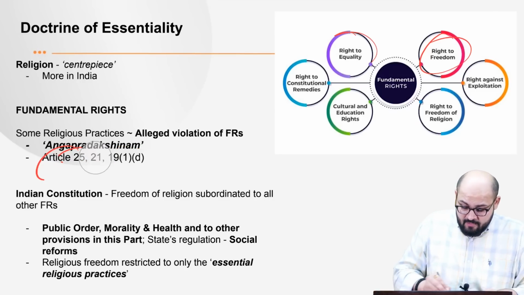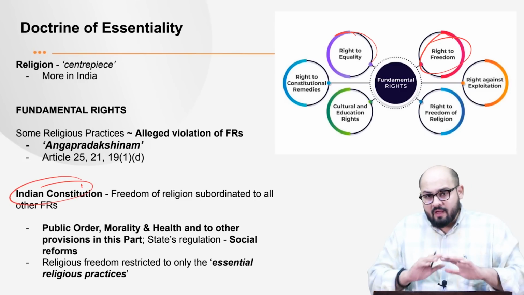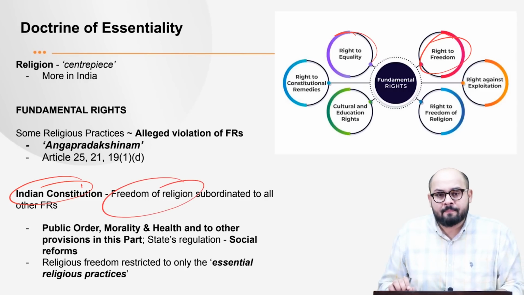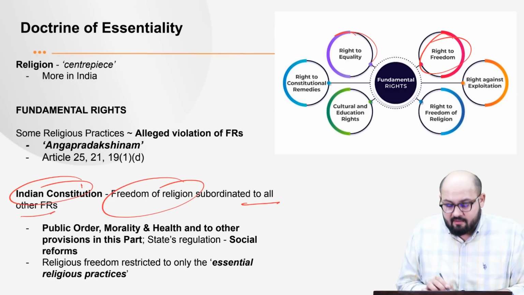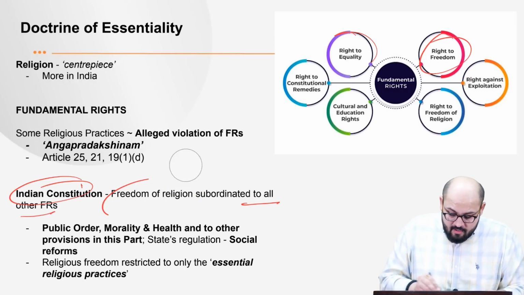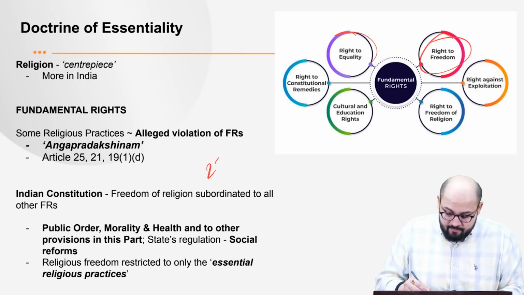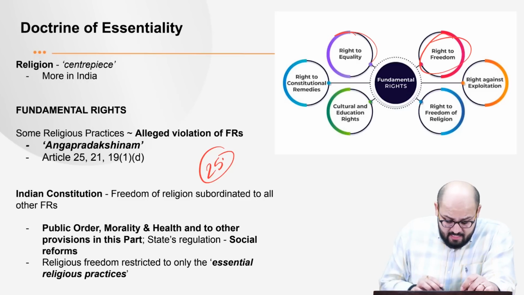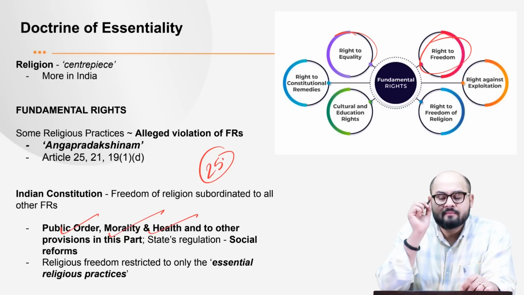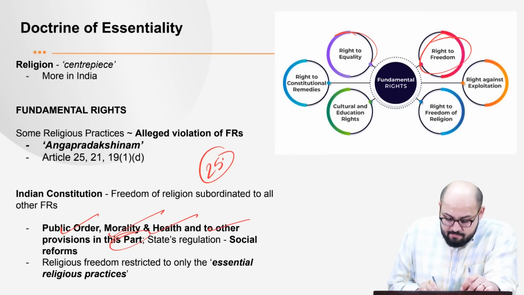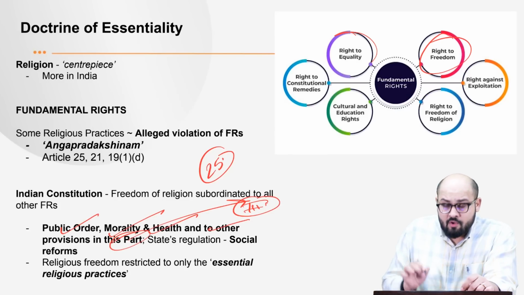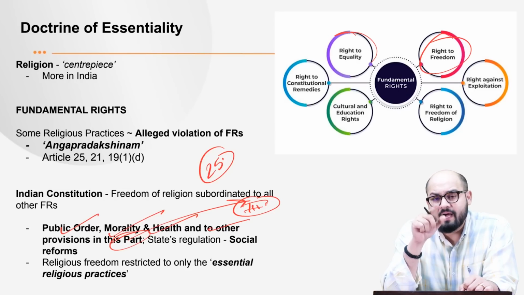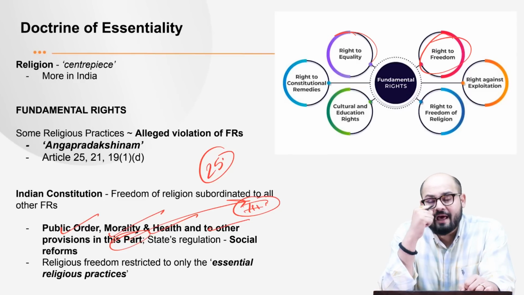So if you read the Indian Constitution, it would be very clear that the freedom of religion is subordinated to all other fundamental rights. How? We have Article 25, which gives the right to freedom, but it is subject to public order, morality, and health, and to other provisions in this part, that is, Part 3. So you can practice the right to freedom, but it would be subject to the other provisions and to these conditions: public order, morality and health.